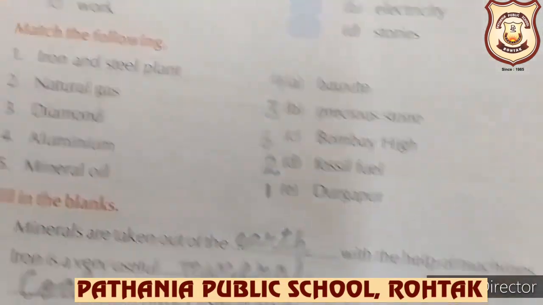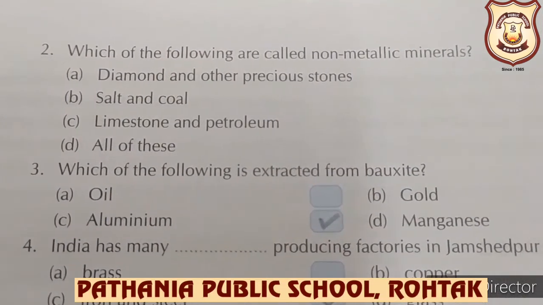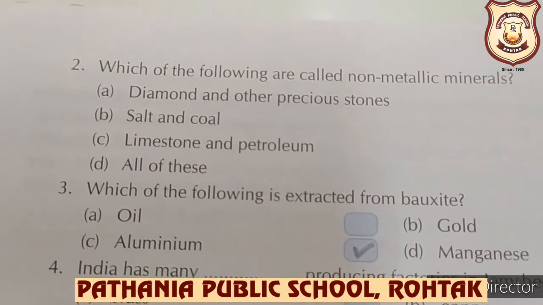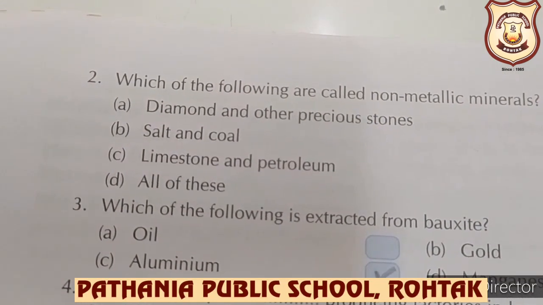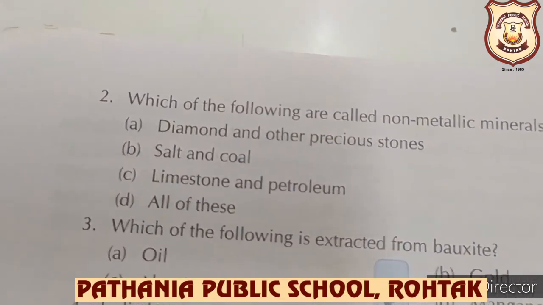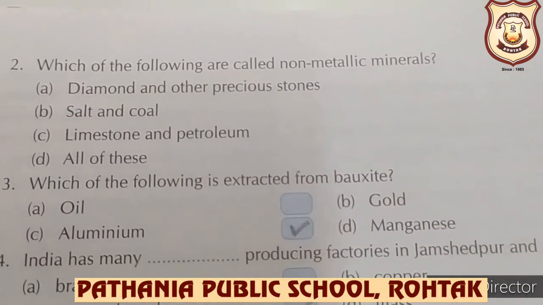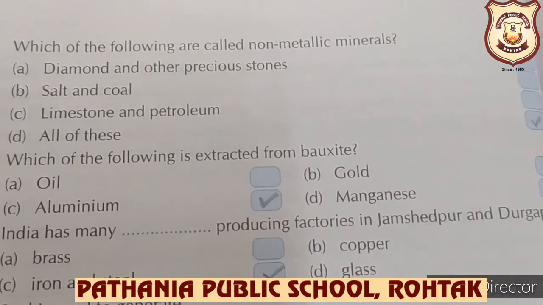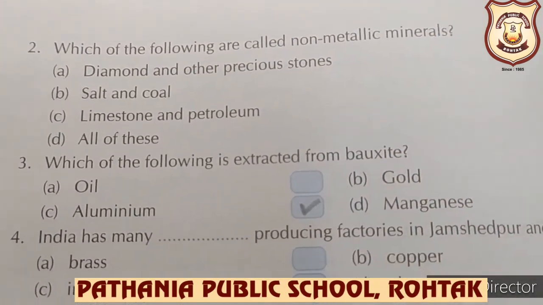Next, children. Which of the following are called non-metallic minerals? Non-metallic means minerals or ores which do not have metals, such as mica, coal, diamond, salt. So you can see diamond and other precious stones, salt and coal, limestone and petroleum. Yes, of course, all of these are non-metallic minerals.